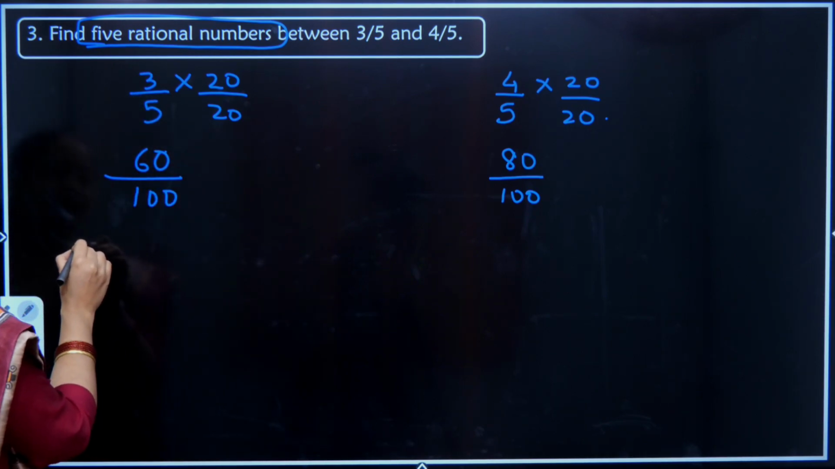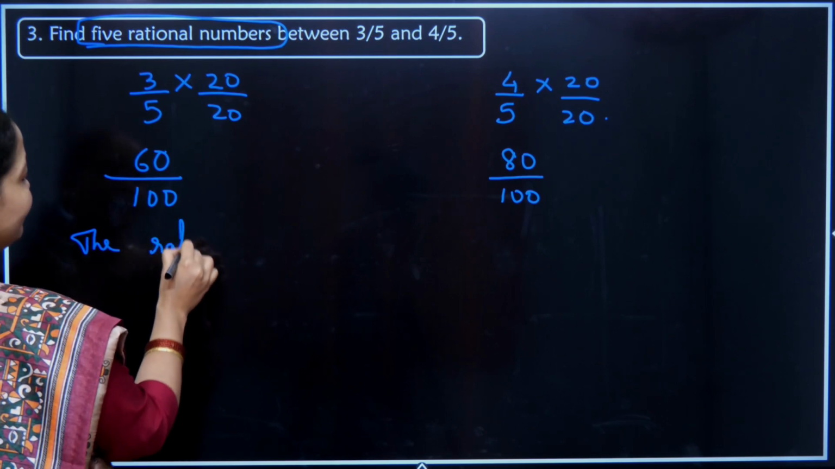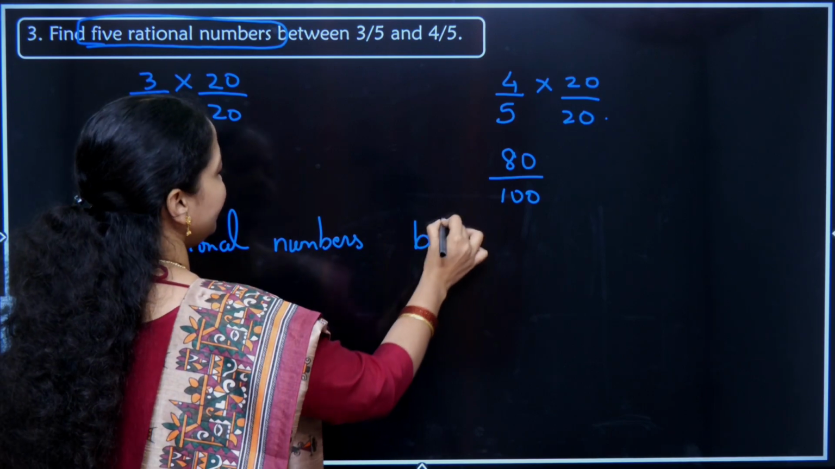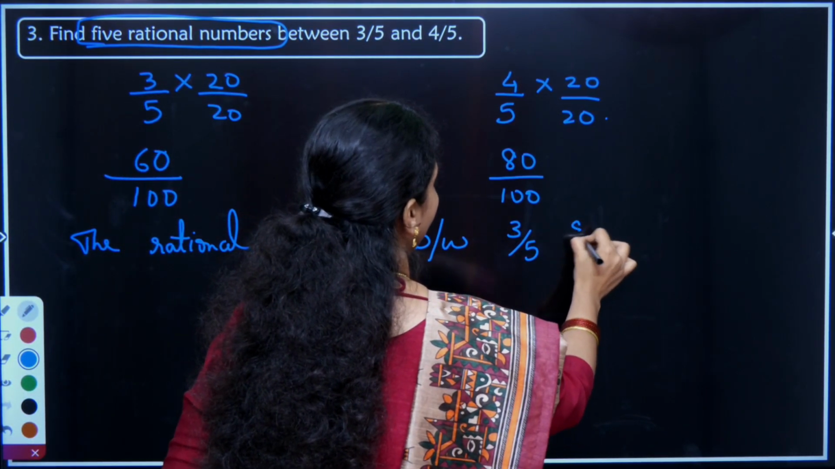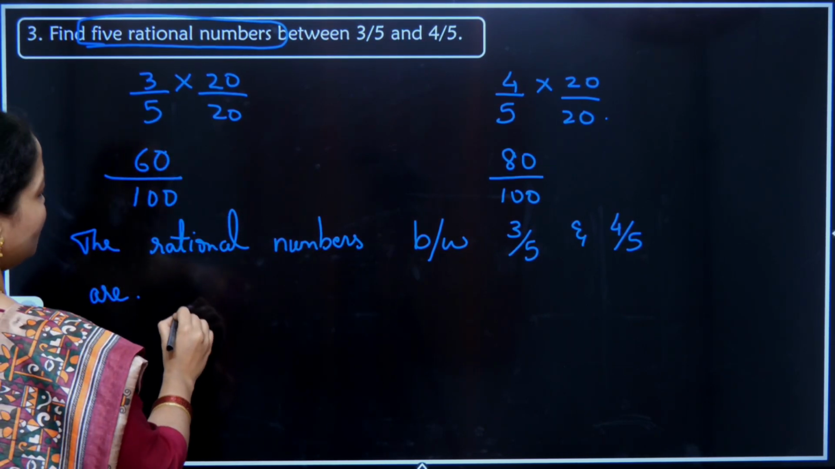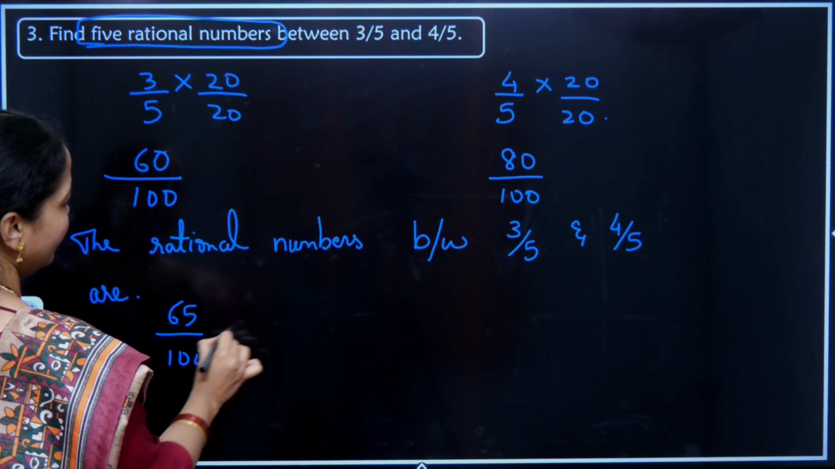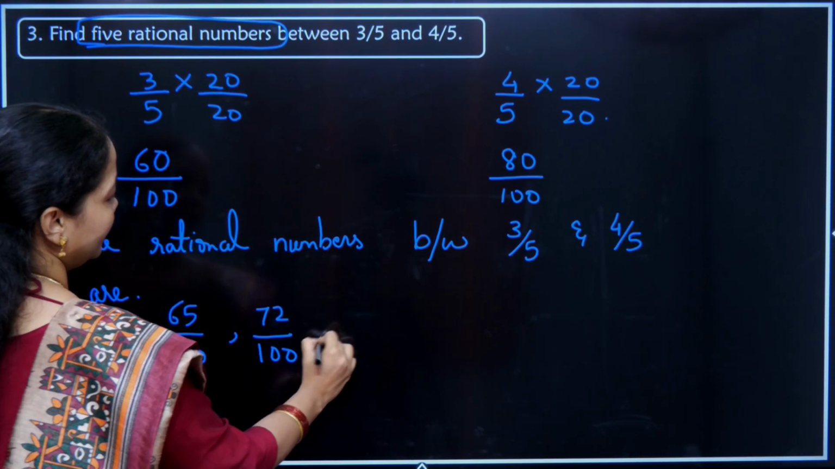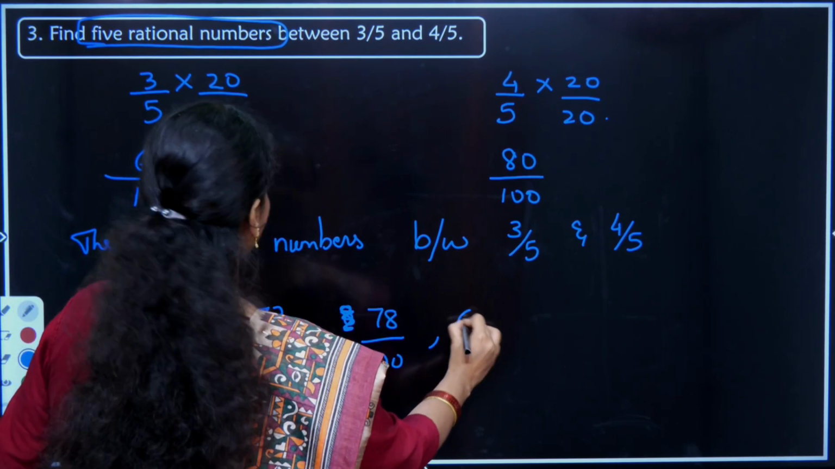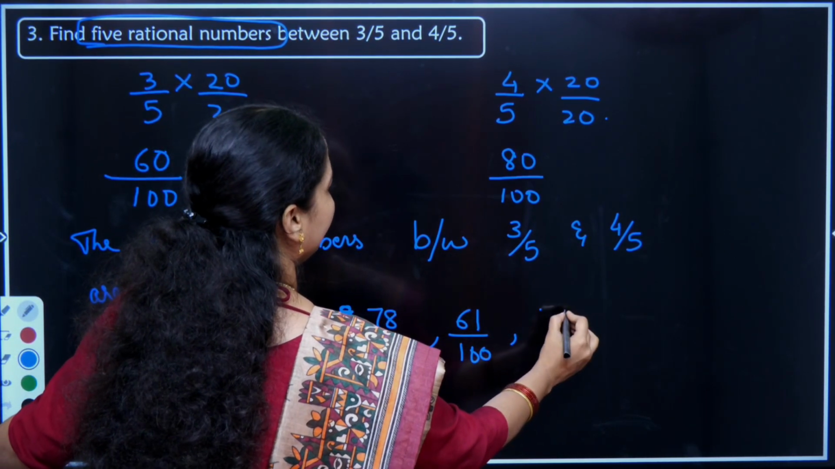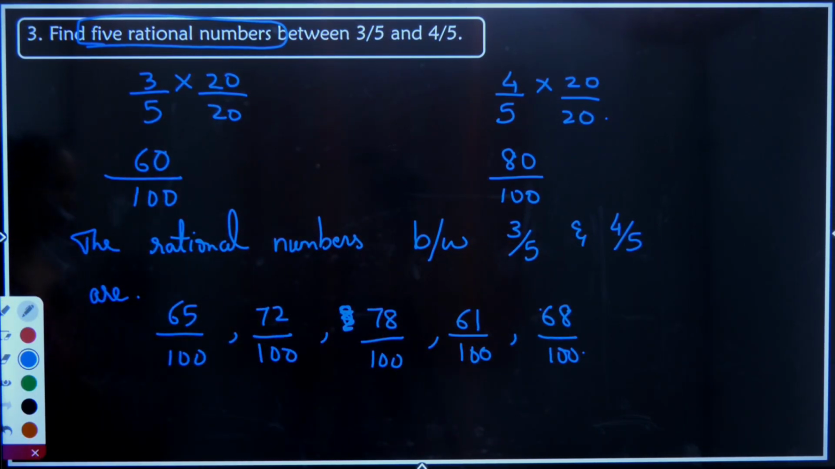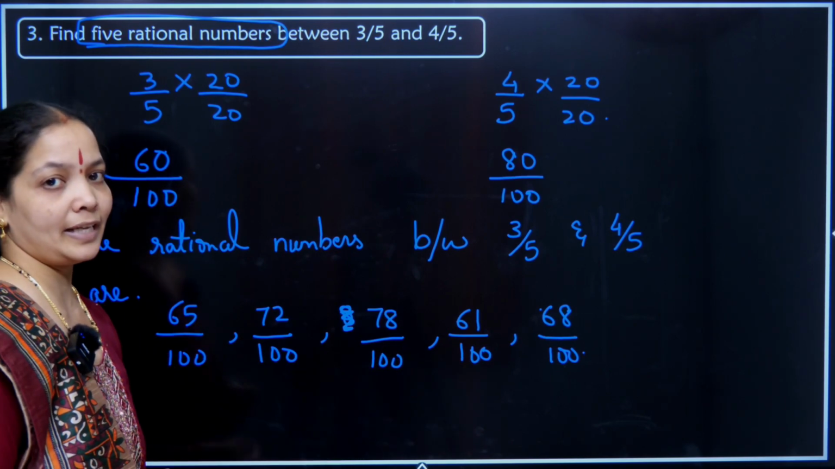So I'll conclude my answer as: the rational numbers between 3 by 5 and 4 by 5 are any 5 of them, any 5 asked. So I will name them as 65 by 100, 72 by 100, 78 by 100, 61 by 100, and 68 by 100. I can choose any 5 in between and name them, conclude the answer properly and take the marks as allotted in the question paper.